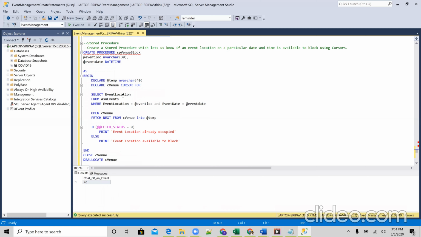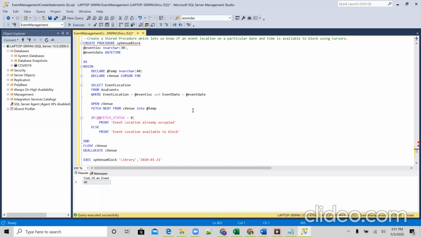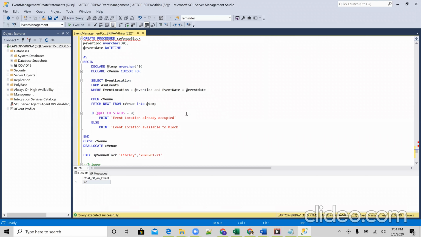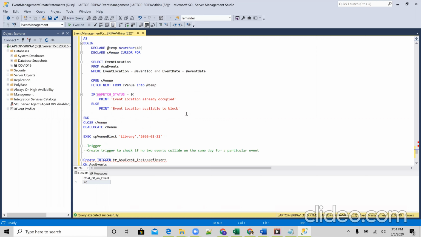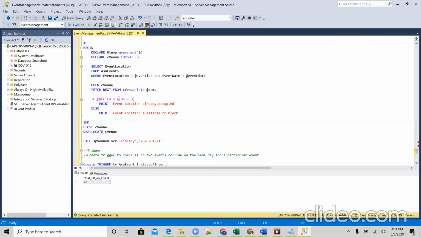this is when the user passes the location and date as parameters. The script will let us know if we can block it for any further future events. The data is checked in the table ASU events. We have used a cursor here for the query to go line by line to find out if the location is free to block, and it raises an error if it's not available. This procedure also demonstrates the working of a cursor with open, close, and deallocate statements, and the fetch status function is used to check whether the fetch statement is successful.